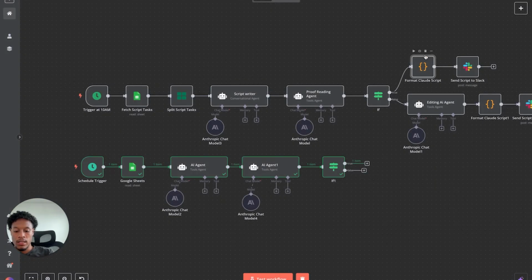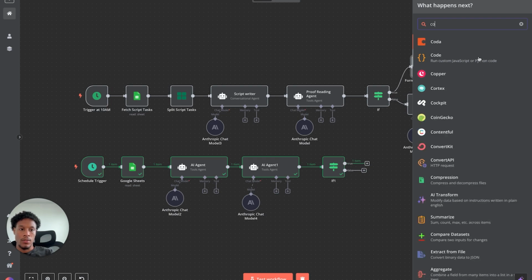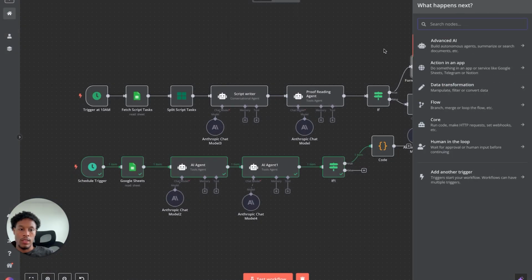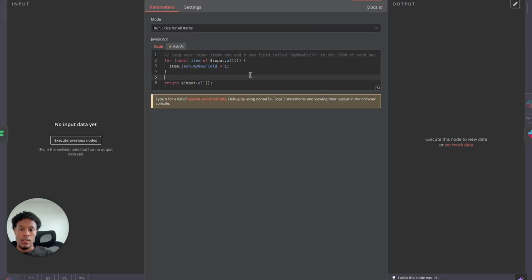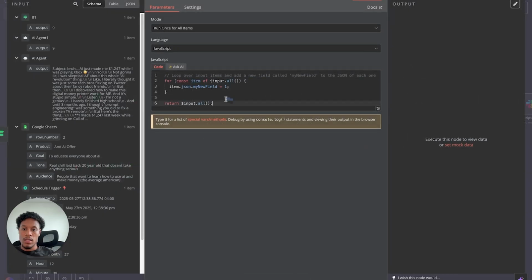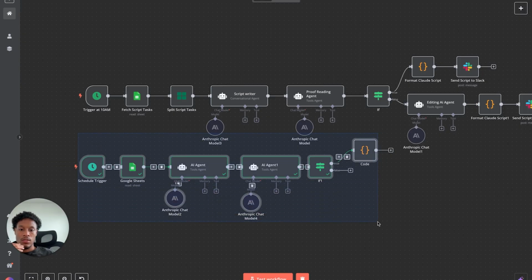What I have this set up for is just like a coding node. You can just have it here, code, run the Python code. It's super simple. You don't really need this, but it just helps with formatting a bit, is what I've noticed as well. So we have that code node right there because it just gives cleaner data. And then you can have this sent to wherever you want.